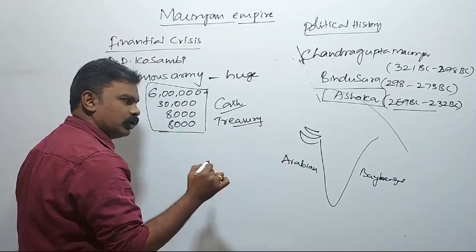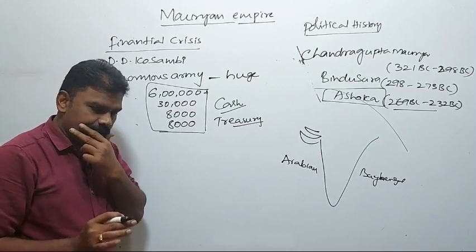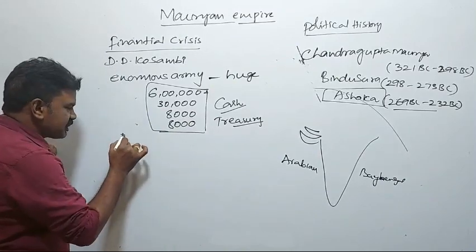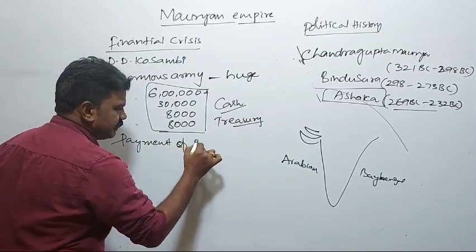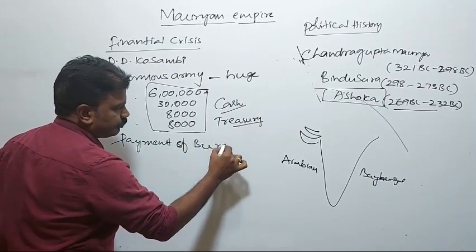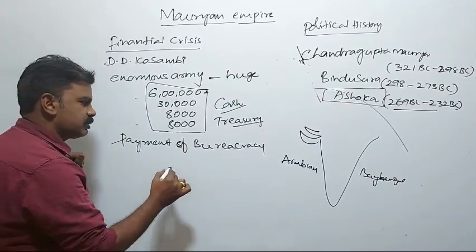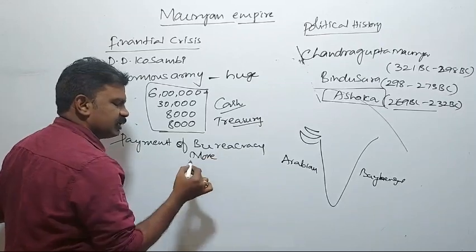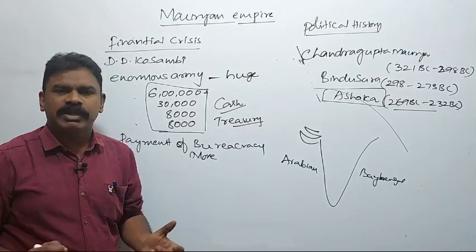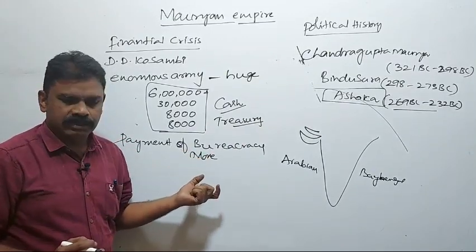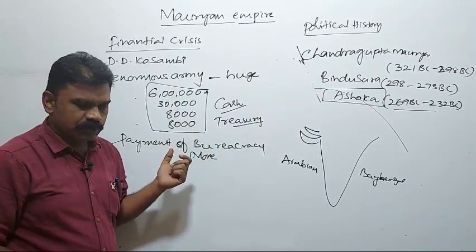This point you have to note down, to clearly understand the financial crisis. And there was the payment of the bureaucracy. Not only the army, officials also, many officials like Tirthas, Amatyas, Dhamma Mahamatras, Mantris. Different types of officials were there, a huge bureaucracy. They paid salaries from the treasury for the bureaucracy also.